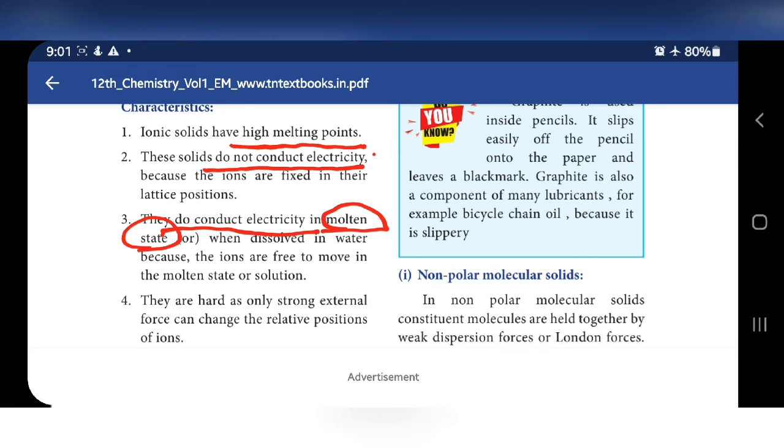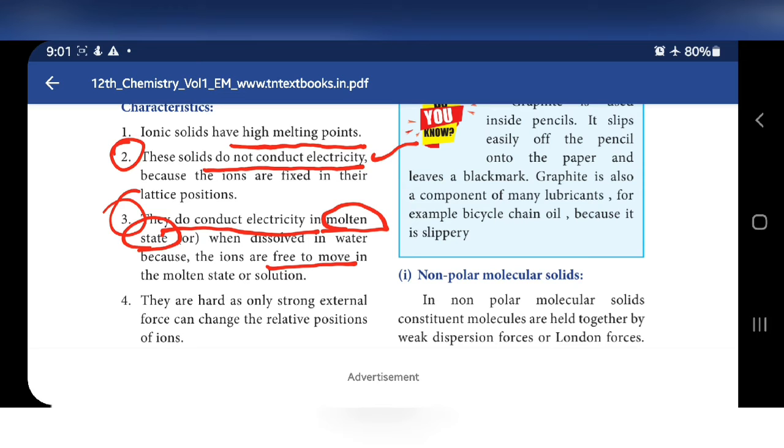So the solids do not conduct electricity because the ions are fixed in their lattice position, it cannot move from one place to another place. They do conduct electricity in molten state or when dissolved in water because the ions are free to move. For understanding these 2 points, 2 and 3, you must know what is conductivity, what is current, moving of electrons or moving of ions.